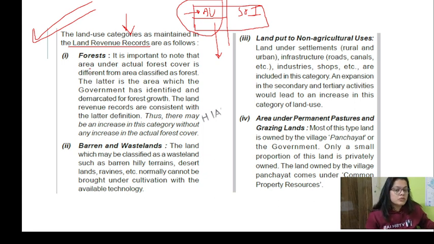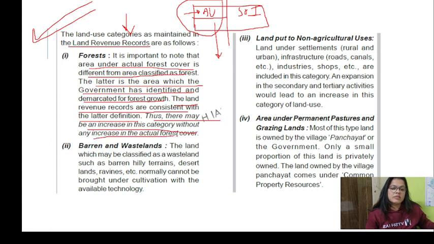It is important to note that the actual forest cover is different from the area classified as forest. The latter is the area which the government has identified and demarcated for forest growth. The land revenue records are consistent with the latter definition. Thus there may be an increase in this category without an increase in the actual forest cover. Got it? I think you must have got it by reading itself. I just read it for you, very simple language. You just need to understand what concept we were talking about.